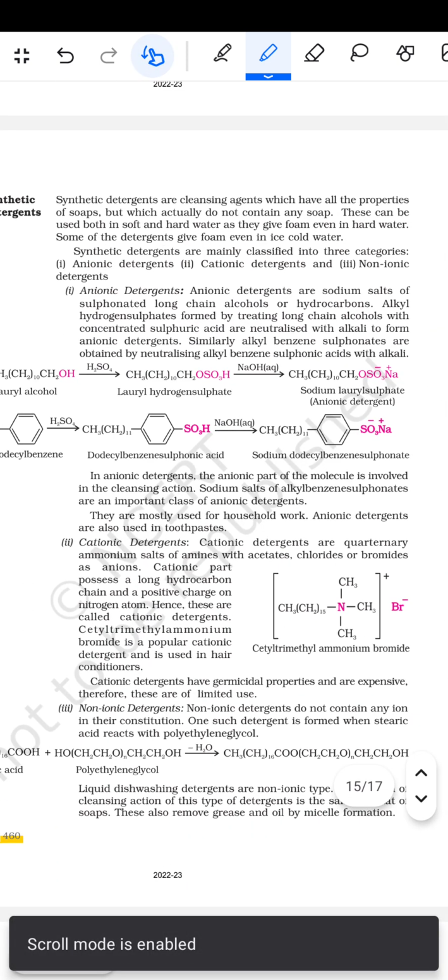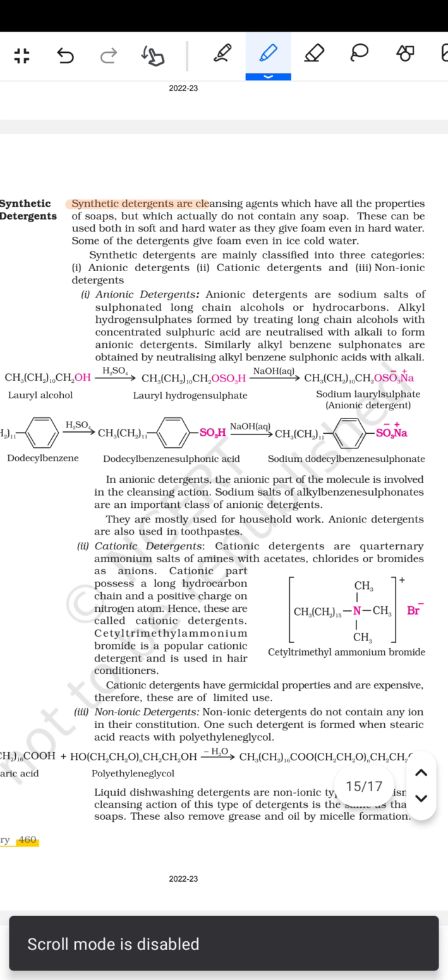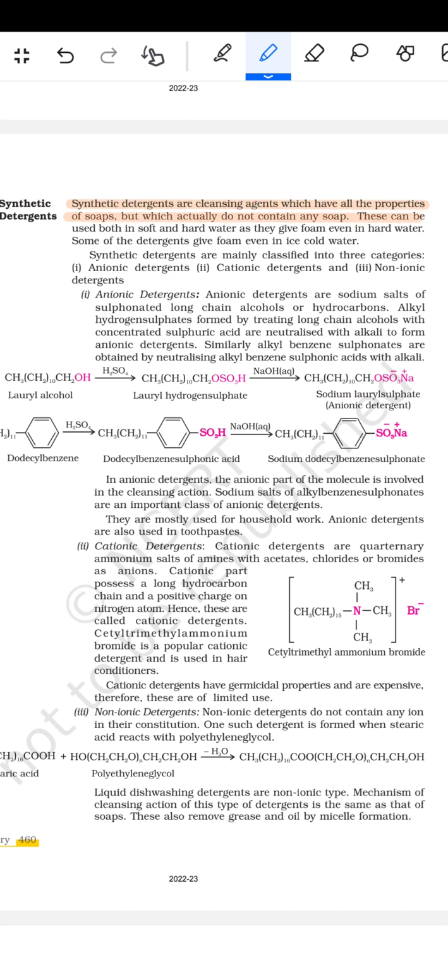Then comes synthetic detergents. Synthetic detergents are cleaning agents which have all the properties of soaps but which actually do not contain any soap. These can be used both in soft and hard water as they give foam even in hard water. Some of the detergents give foam even in ice cold water. Synthetic detergents are mainly classified into three categories: anionic detergents, cationic detergents and non-ionic detergents.